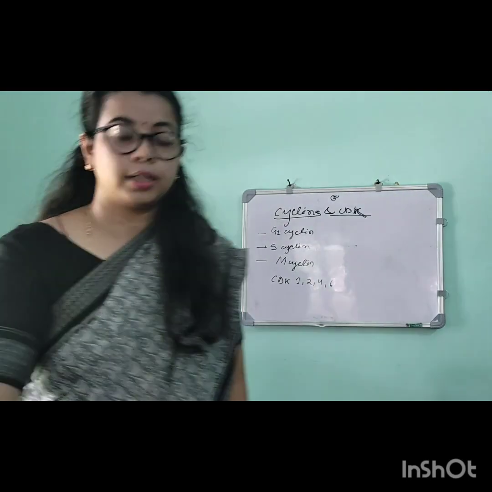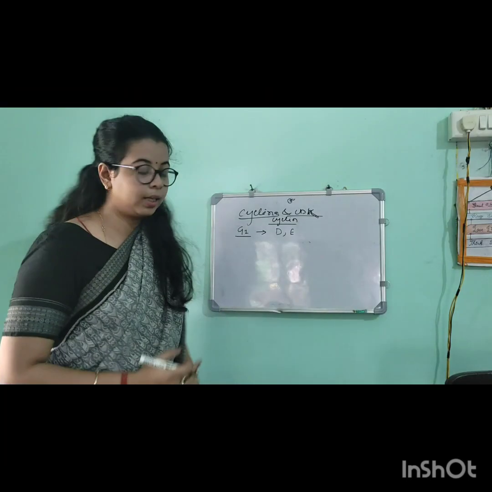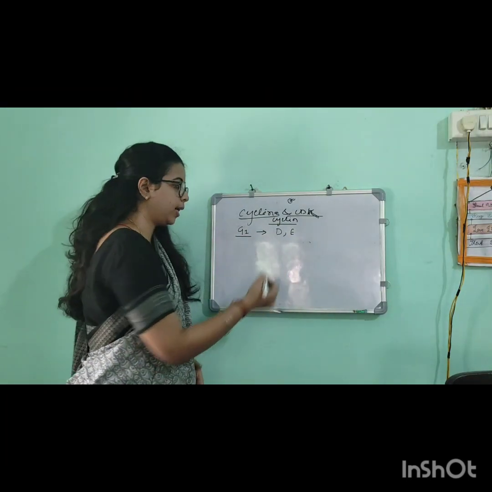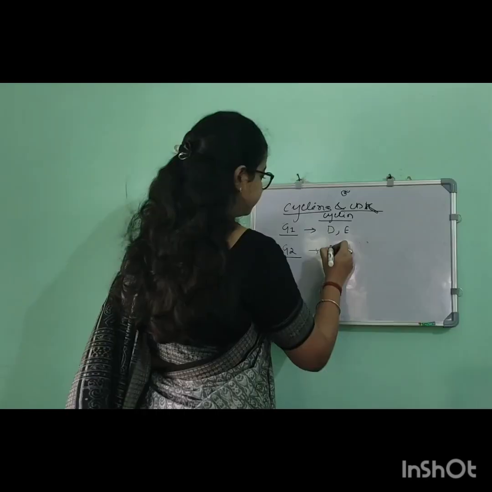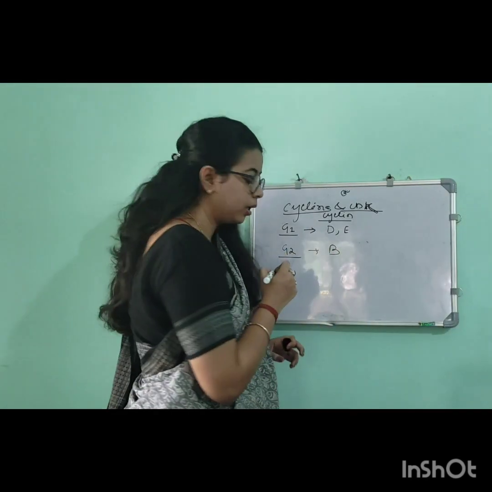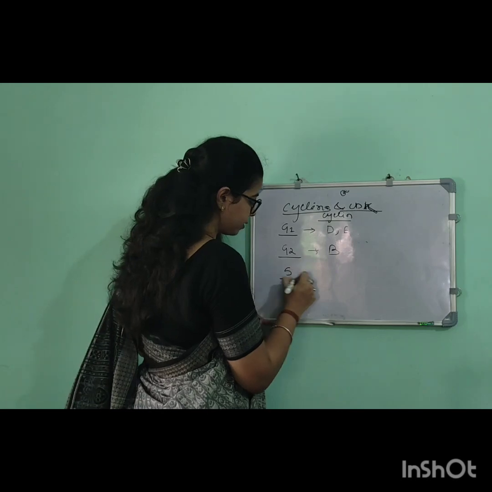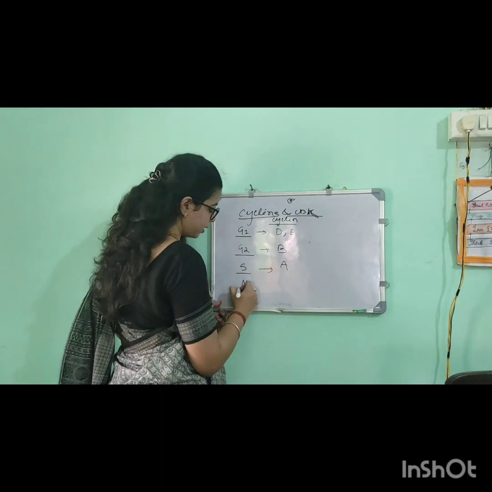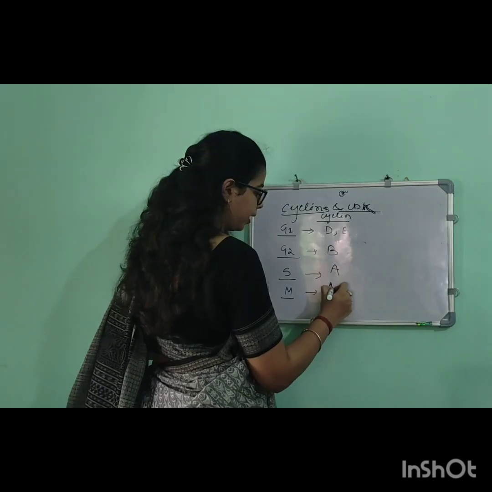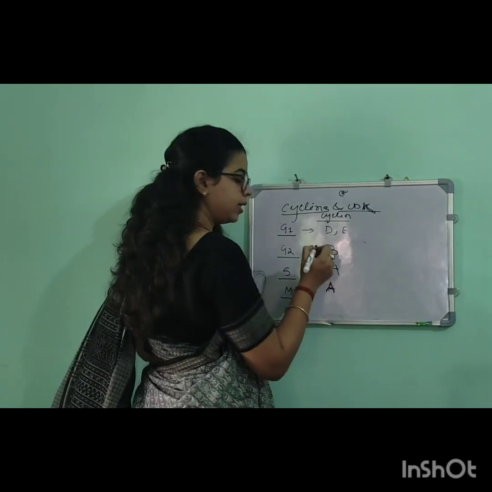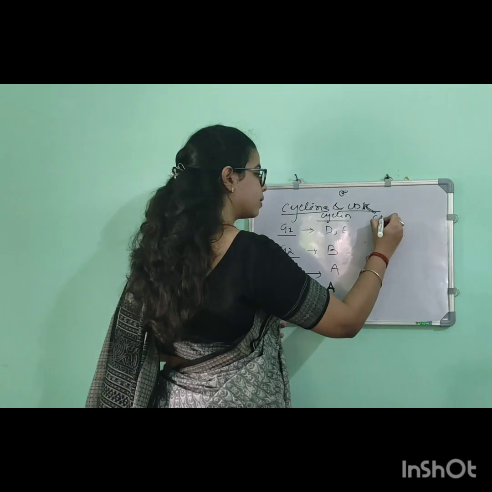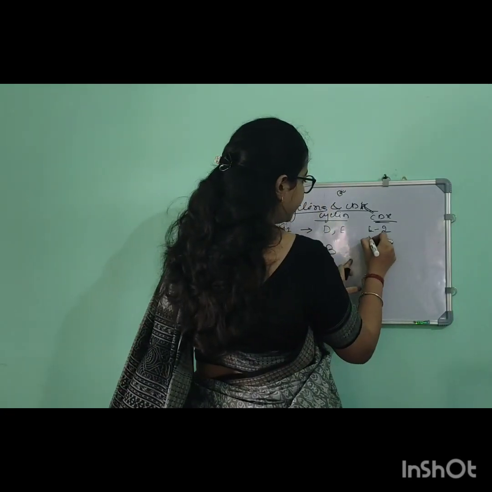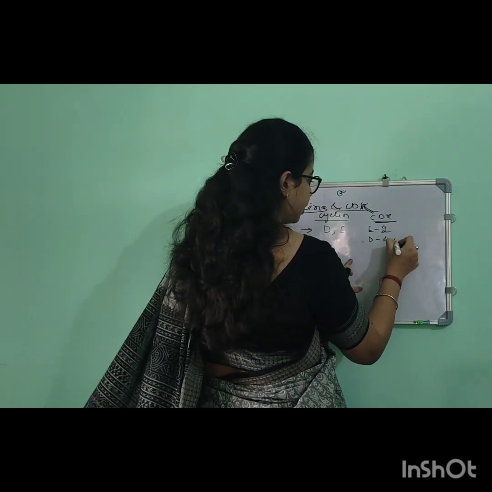Now we will study which CDK is present during which type of cyclin. During the S phase and during the M phase, the cyclin present is A and CDK 1. And for D, the CDK which is present is 4 and 6.